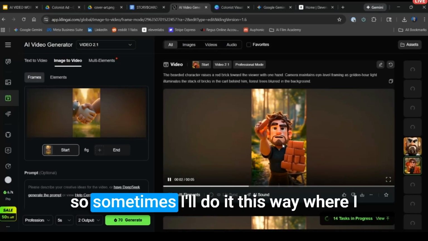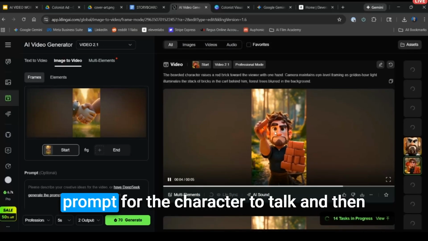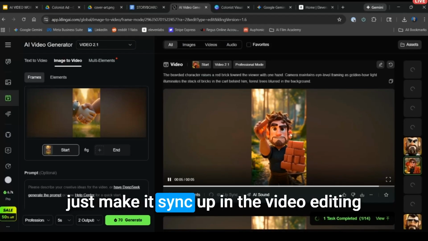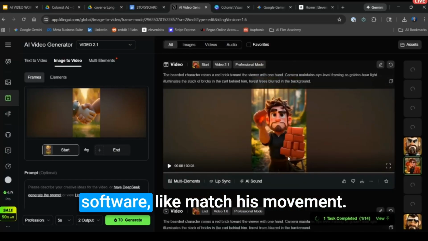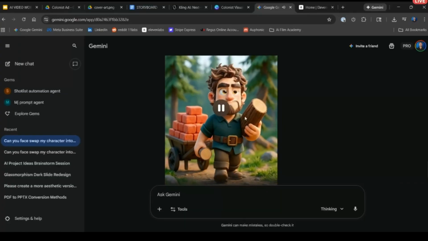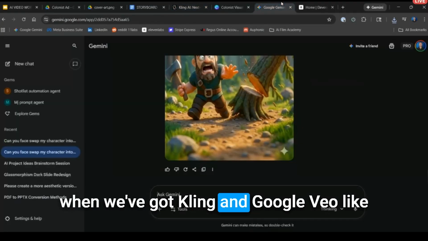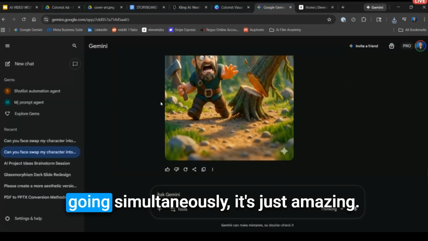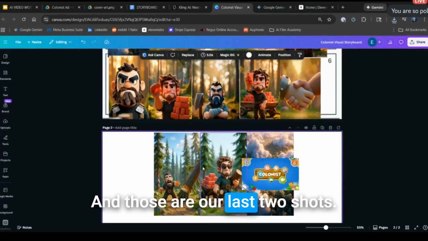So sometimes I'll do it this way where I prompt for the character to talk and then just make it sync up in the video editing software, like match his movement. Okay. Nice. We can use that. When we've got Kling and Google Veo going simultaneously, it's just amazing. And those are our last 2 shots.